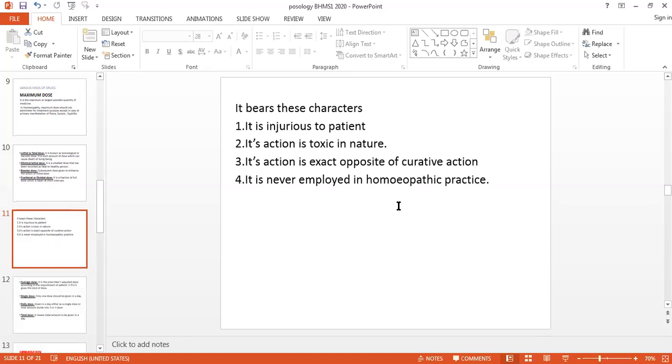The physiological dose is a sufficient quantity and strength of the medicine to produce a definite or predetermined effect of symptoms of the medicine. And these physiological doses have certain characteristics. It is injurious to the patient because you are giving the medicine in doses which can stimulate the normal physiology or the functions of different organs or systems of our body.